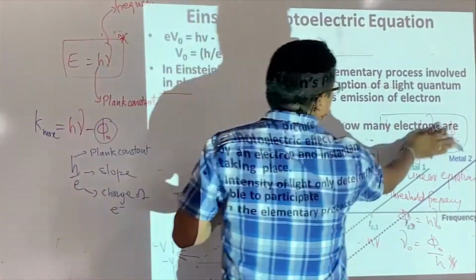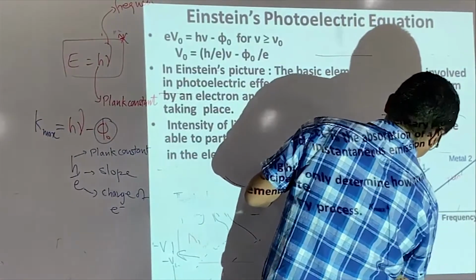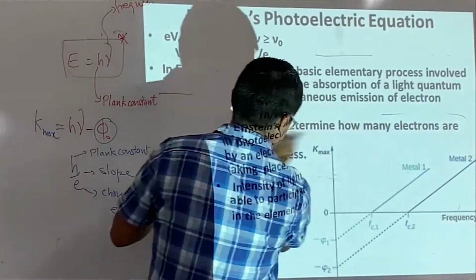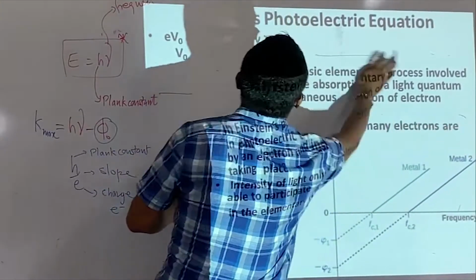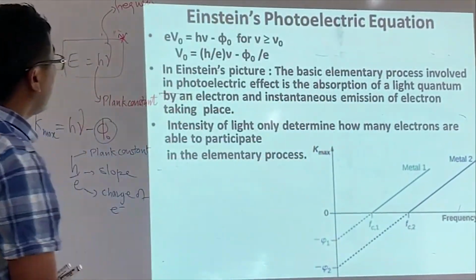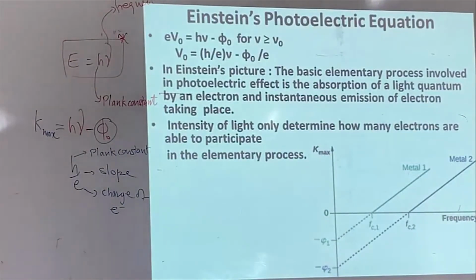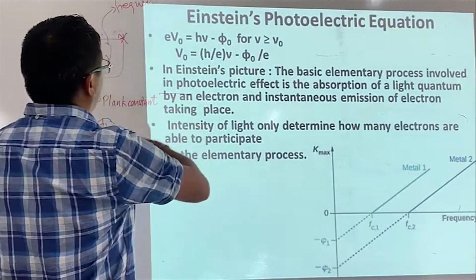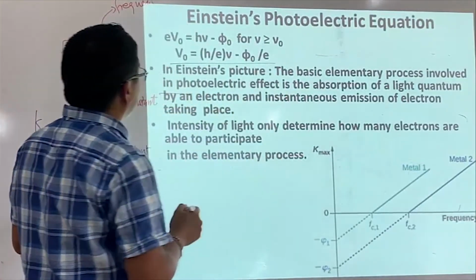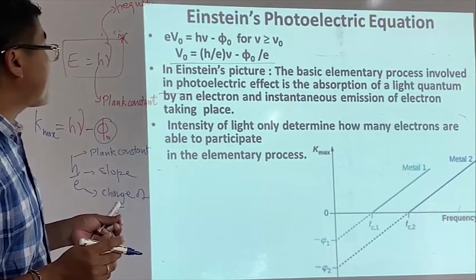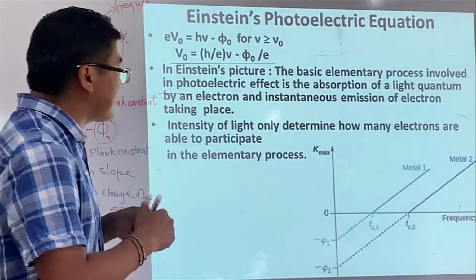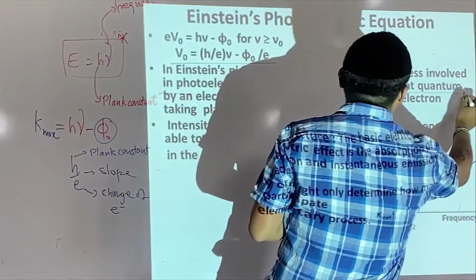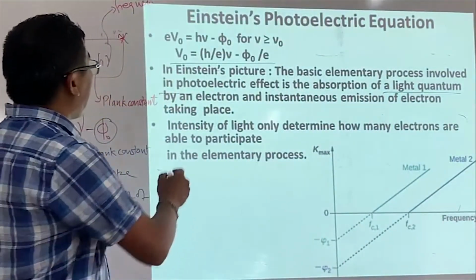So again I say, this is what I have written now. In Einstein's picture, the basic elementary process involved in the photoelectric effect, and this is very important, is absorption of a light quantum by electrons.